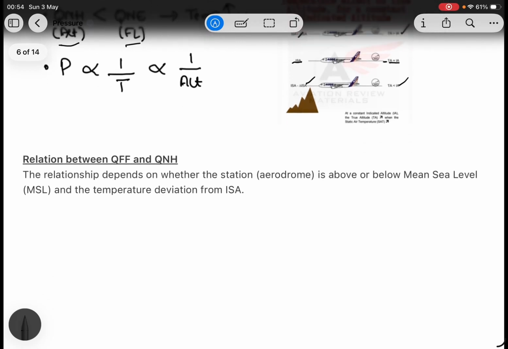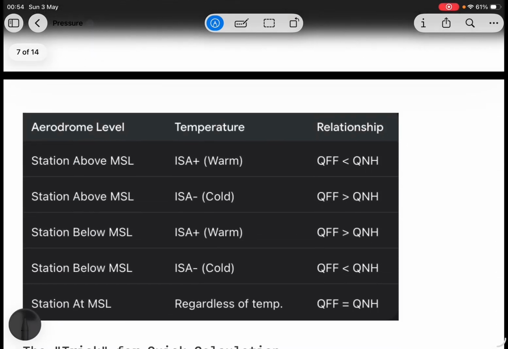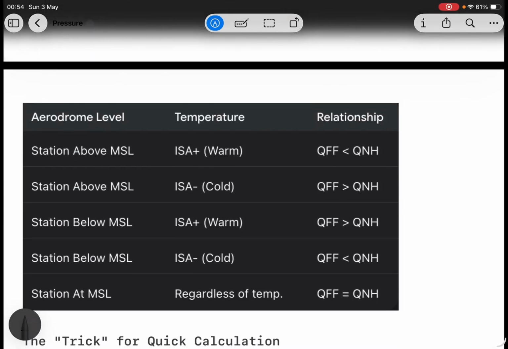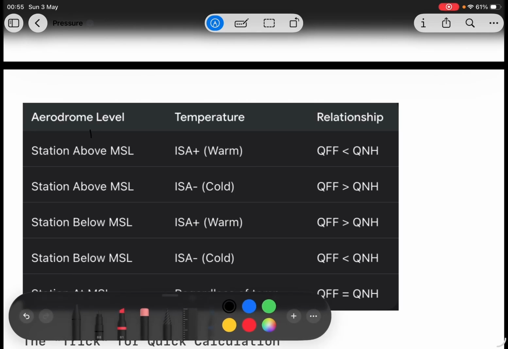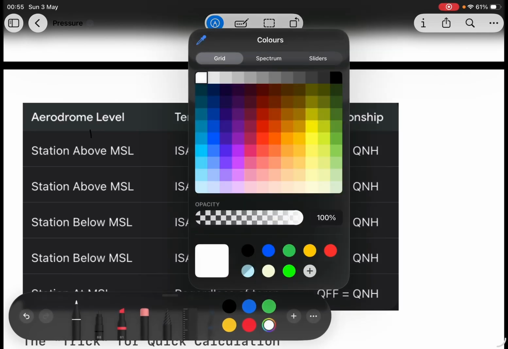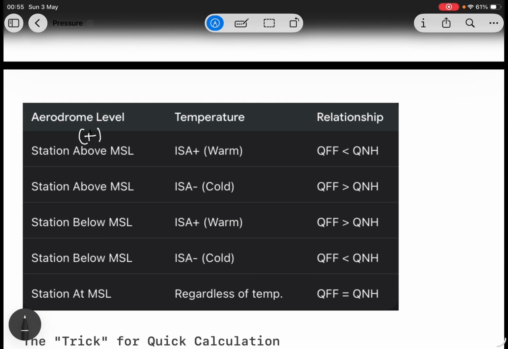There is a basic relationship between QFF and QNH. The relationship depends on whether the station is above the mean sea level or the temperature deviation from ISA. Here above means plus, below means minus. So when your aerodrome is above and your temperature is more, QNH will be more.